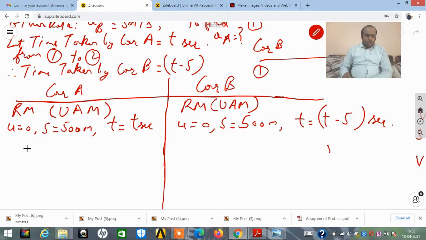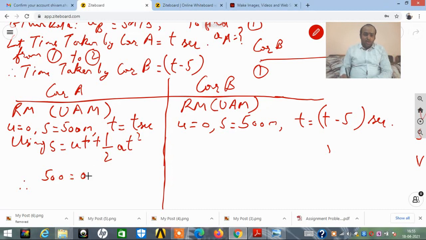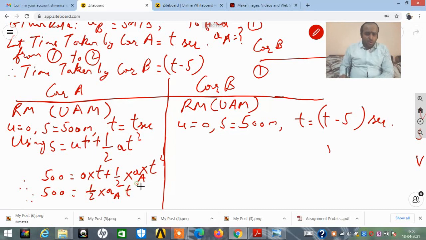And here we go. So using S is equal to UT plus half of AT square, if I apply the values, S is nothing but 500 is equal to 0 into T plus half into AA, acceleration of A, into T square. Therefore 500 is equal to half into AA into T square. So this is the one.